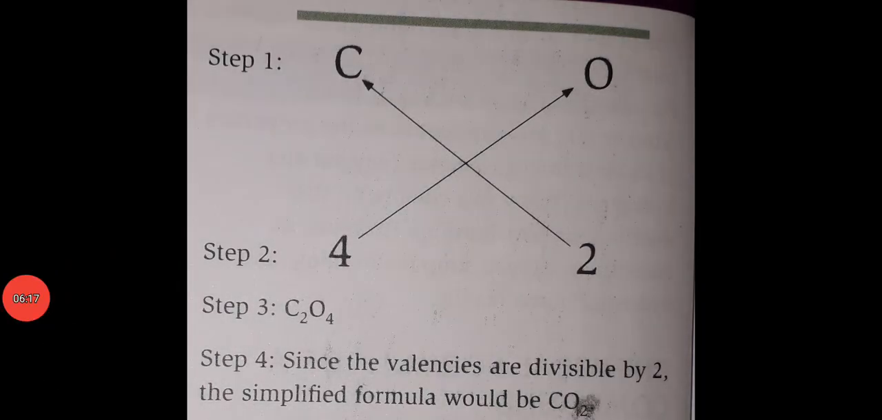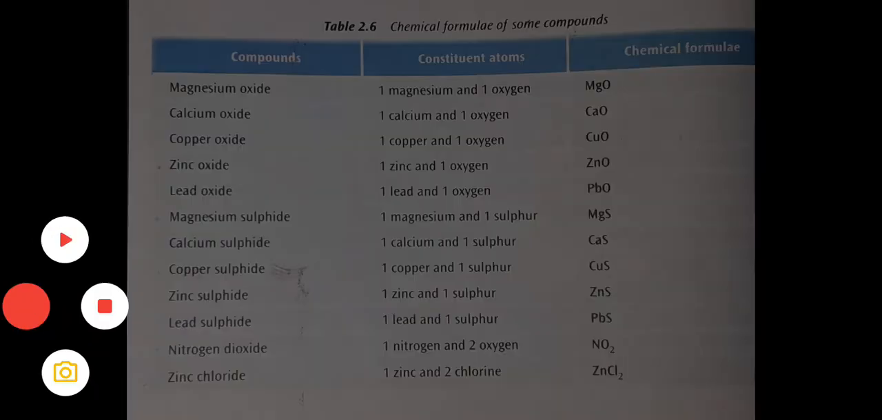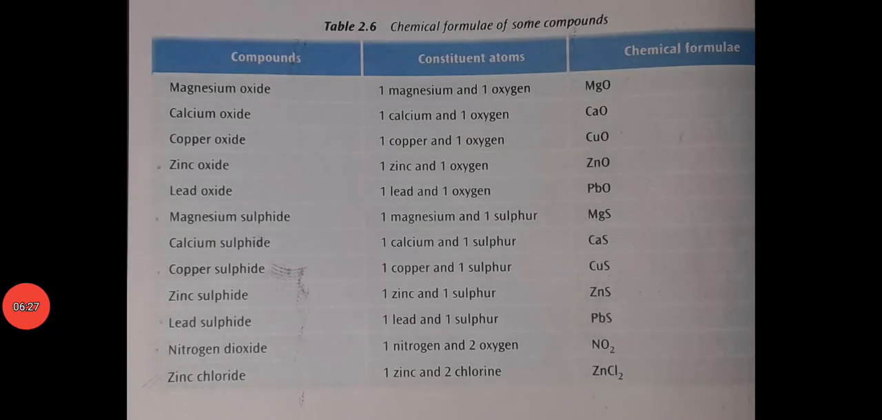Here a molecule of carbon dioxide is formed by the combination of atoms of the elements carbon and oxygen. The table on the screen gives the chemical formulae of some compounds formed by the combination of certain metals with oxygen or sulfur.